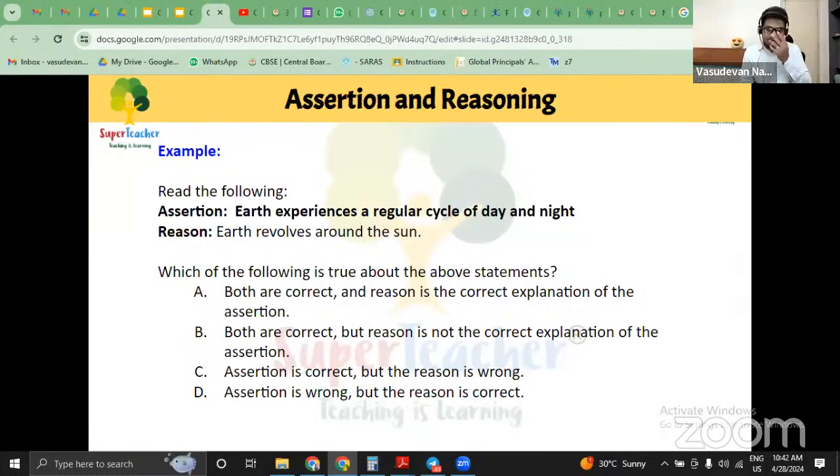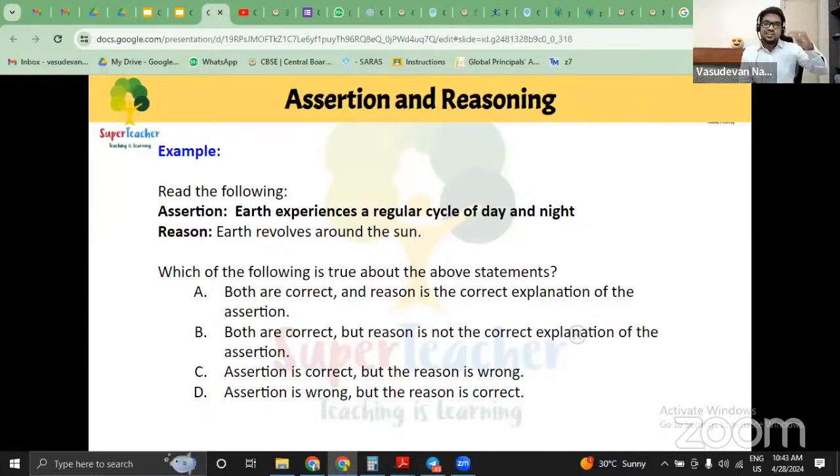So here in this case, Earth experiences a regular cycle of day and night. Yeah, it's factually correct. You're absolutely correct. Assertion is absolutely correct. Now, step number 2, read the reason individually and check if it is factually correct or not. Earth revolves around the sun. Yeah, of course. That is also factually correct. So both are correct. Now, the step number 3 is the most important.